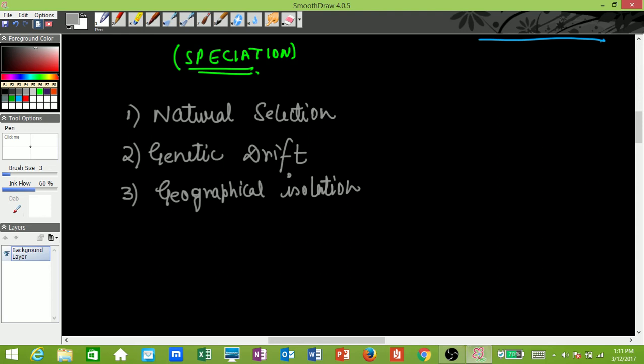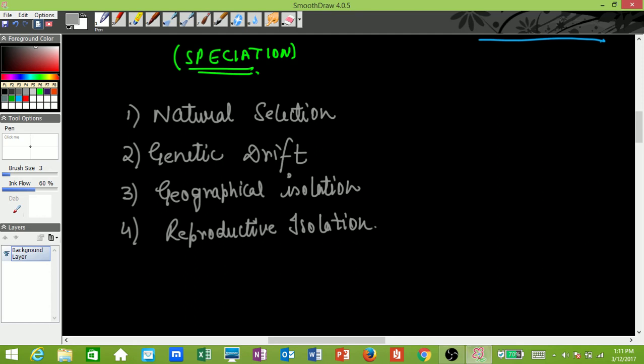And the fourth one is reproductive isolation, which basically means that organisms will act in such a way that reproduction between them will not be possible.